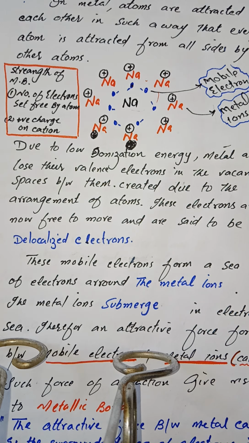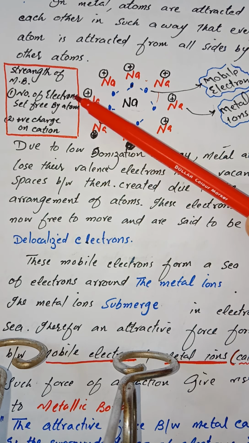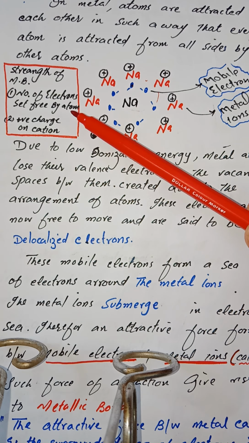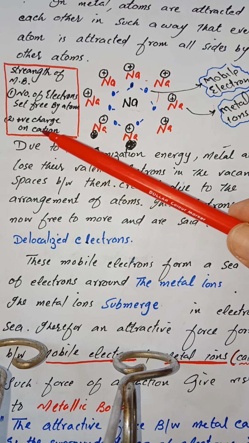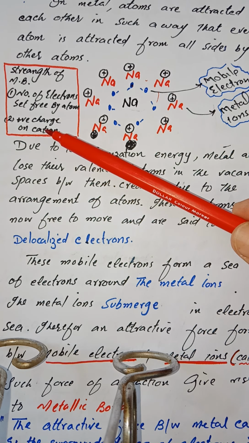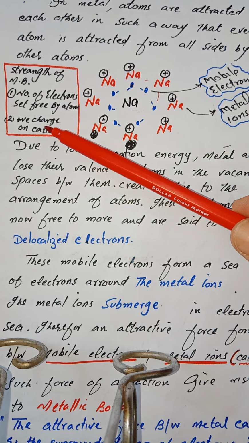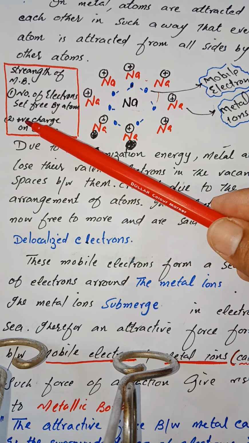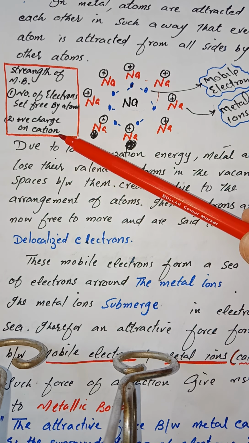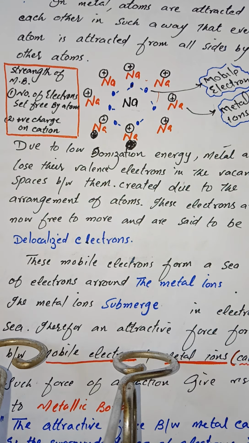One thing should be kept in mind that there are different types of metal, some metals are hard, some are soft. So the strength of metallic bond depends upon two factors: the number of electrons set free by metal atoms. The greater the number of electrons set free by metal atoms in the vacant spaces, the stronger will be the metallic bond. Similarly, the positive charge on the cation: we know that the greater the number of electrons lost by the metal atom, the more will be the positive charge on the cation. So if the positive charge on the cation increases, then the strength of metallic bond also increases.